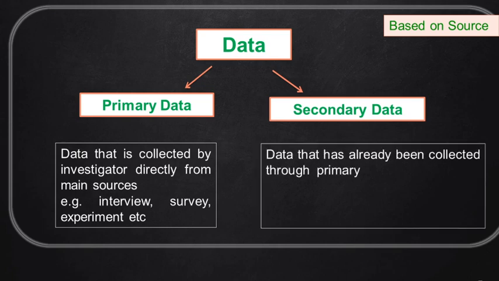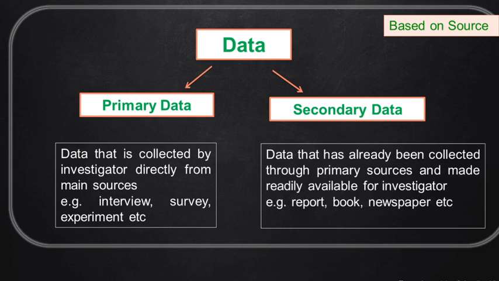In secondary data, the data is already collected by someone and made available to the investigator, like a report. For example, at present we have the number of persons who got vaccinated over the different states. This data is collected by a government agency and published in a newspaper, report or on a website. Such data is called secondary data.